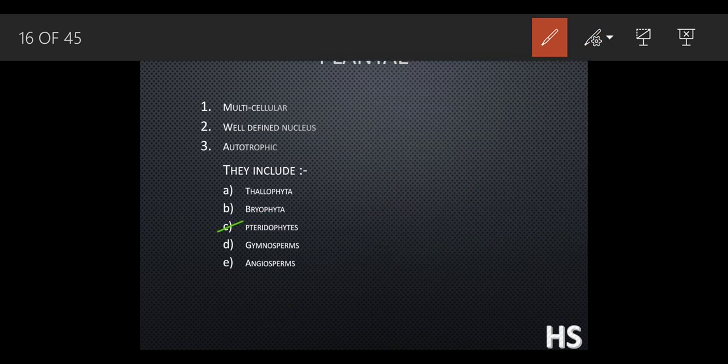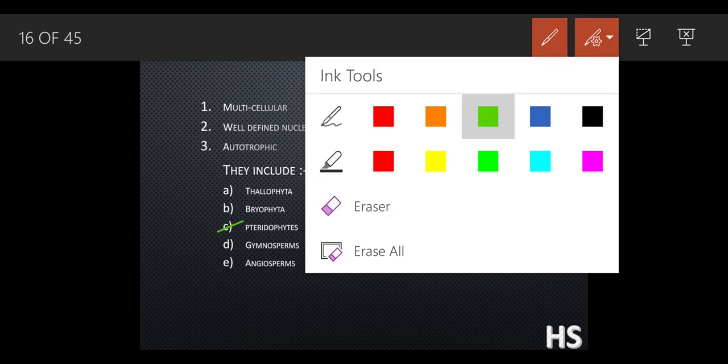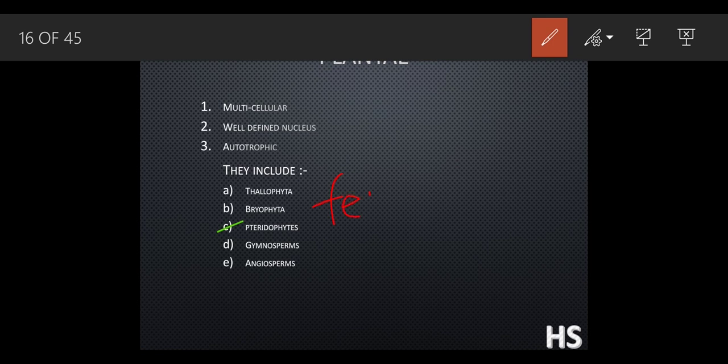Now third is Pteridophytes. What does Pteridophyte mean? Pteridophyte means all ferns or fern-like plants. All ferns, and the second example will be quillwort.